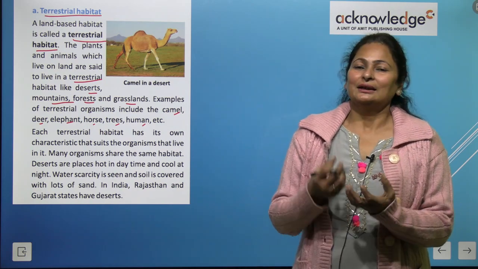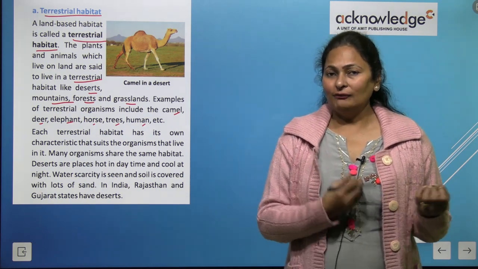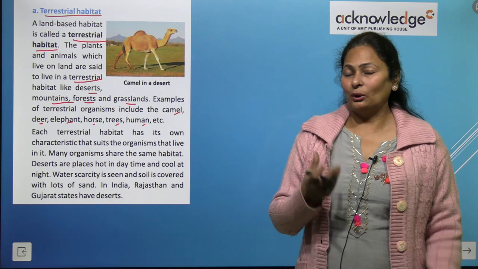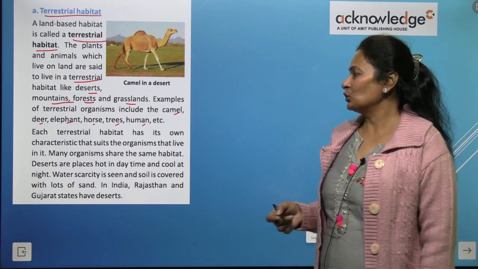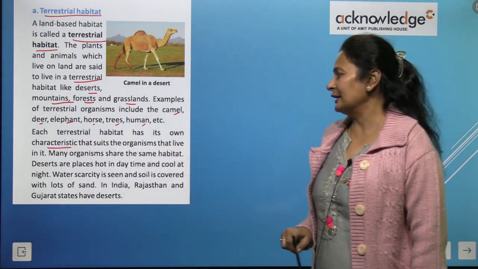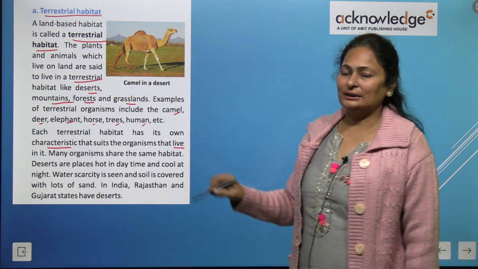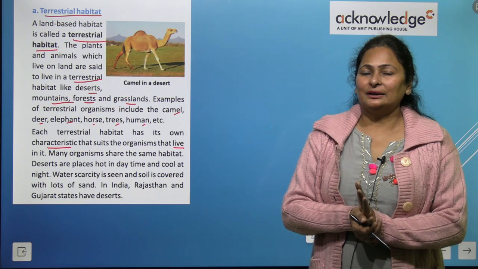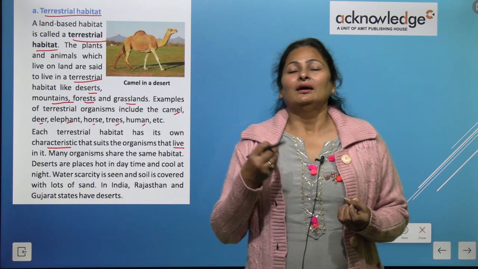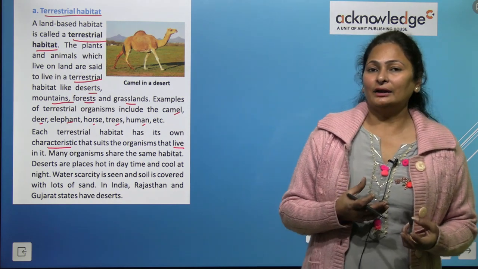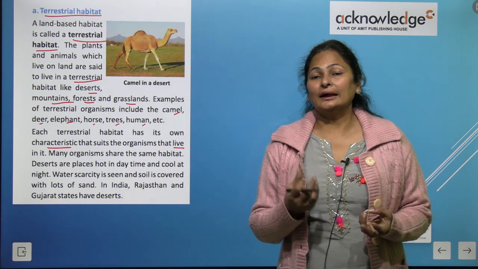Just repeating one more time, the living things that live on land are called terrestrial. Each terrestrial habitat has its own characteristics that suit the organisms that live in it. It includes the climatic conditions and the different adaptations that human beings, plants, and animals have developed to survive in that particular condition.